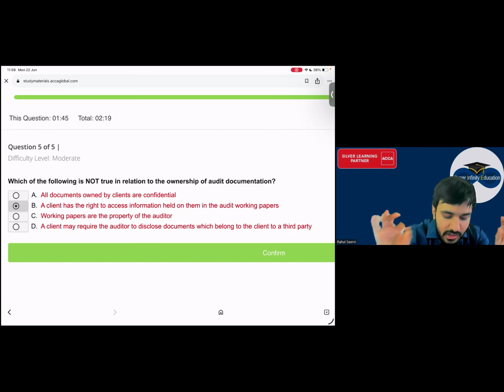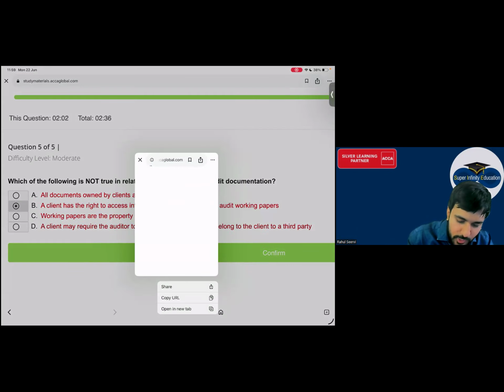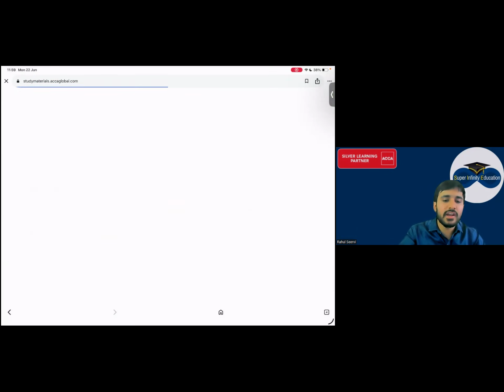Yes sir. A client may require the auditor to disclose document which belongs to the client to a third party. Yes, the client may require बोला, must नहीं बोला है. When the consent, so the option B is wrong. ये भी true है. ये भी true है ना, that the client may require that this can be given. Yes sir. So now when you see everyone,